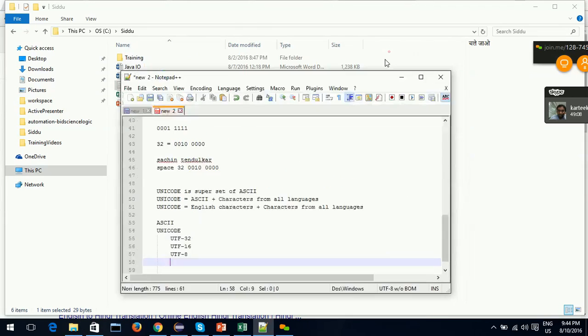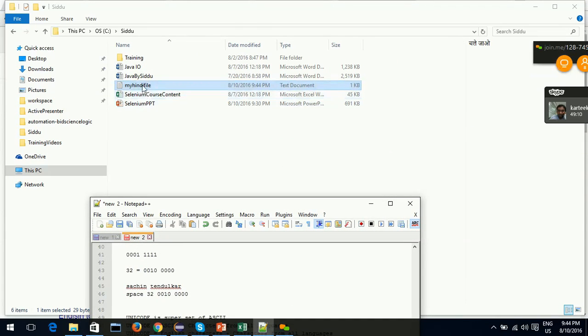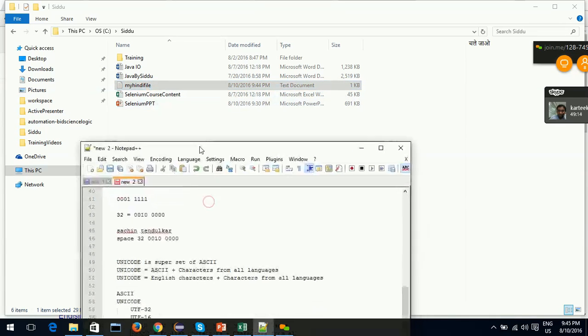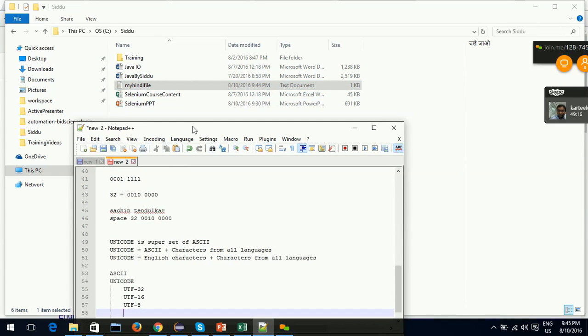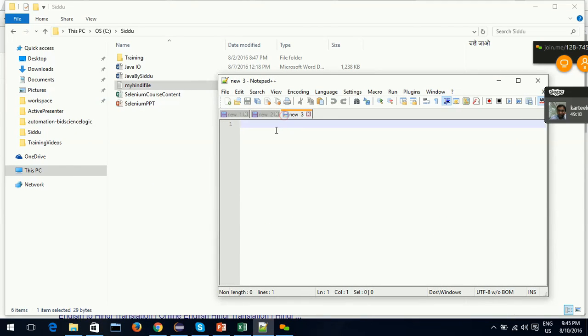Here, this file name is just the name of the file. The data in this file is actually stored on the hard disk in the form of bits. My Hindi file is the name of the file, or a reference to a memory location on the hard disk.